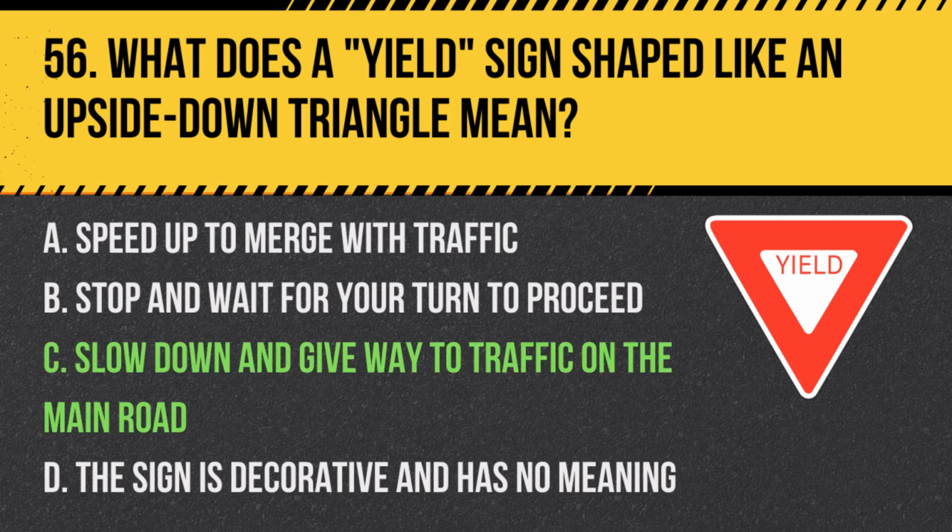Answer: C. Slow down and give way to traffic on the main road. A yield sign indicates that you must slow down and, if necessary, stop to give way to traffic on the main road before you proceed.